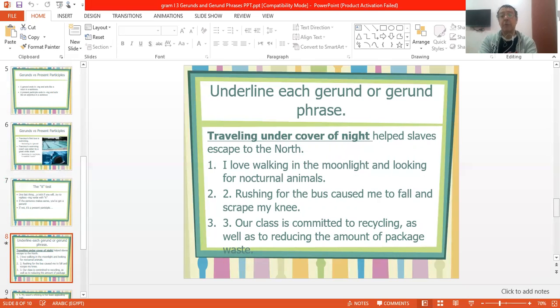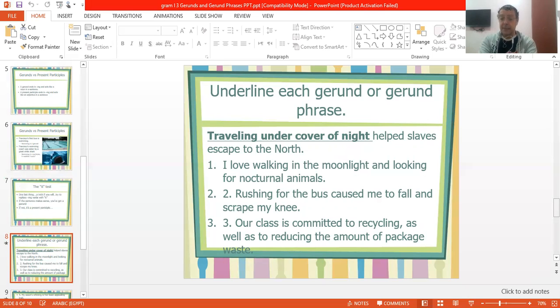Rushing for the bus caused me trouble. Rushing is again a gerund as it functions like the subject here. Okay, our class is committed to recycling as well as reducing the amount of package waste.